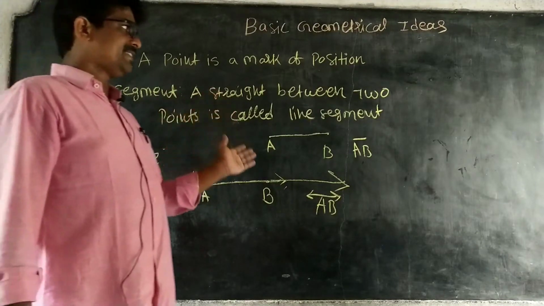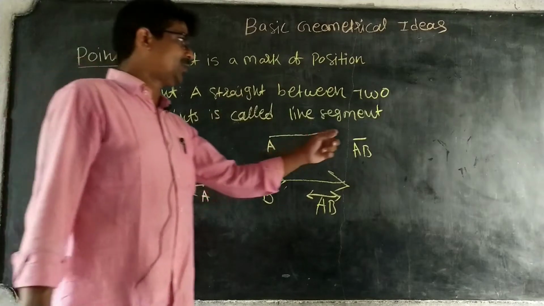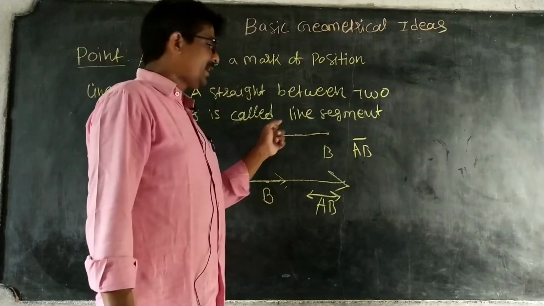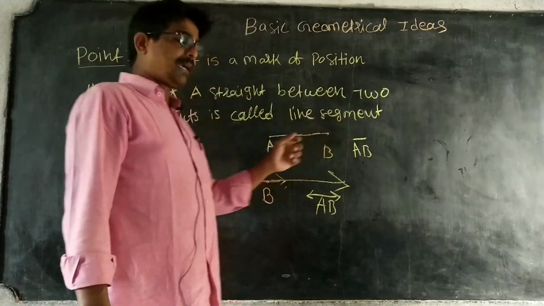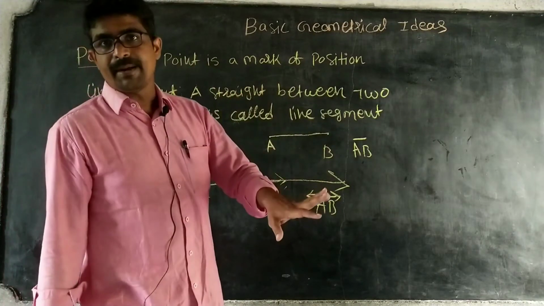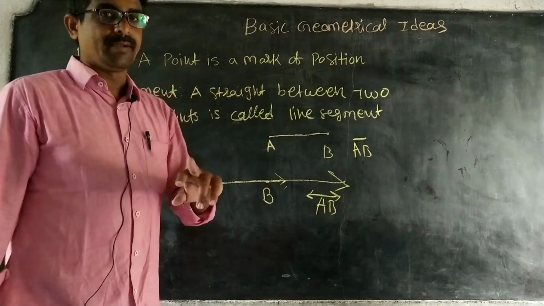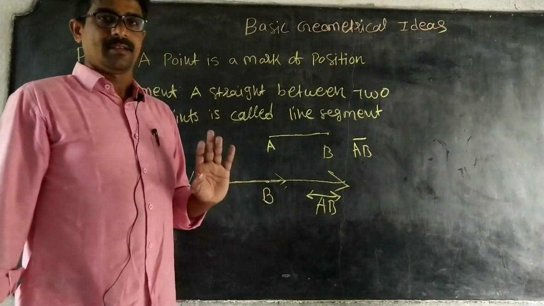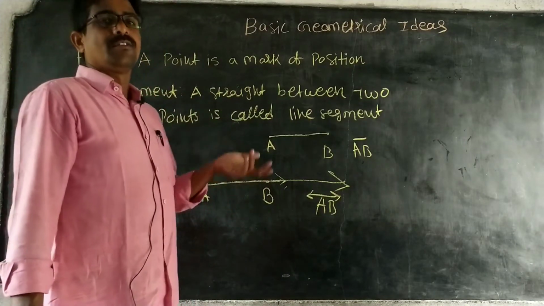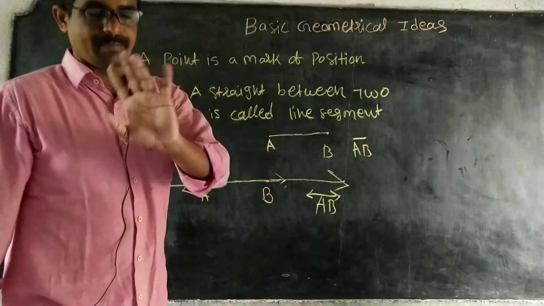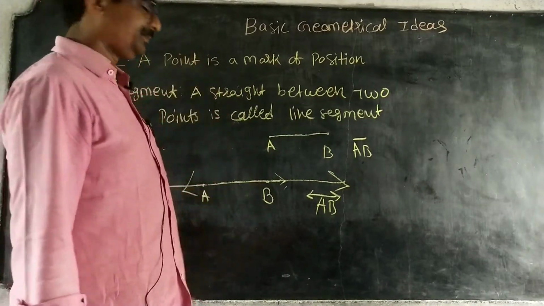Line segment and line: a line segment has two endpoints. It starts from A and ends with B. A line has no starting point and no ending point. That is a line. Next we go to another topic, that is the ray.